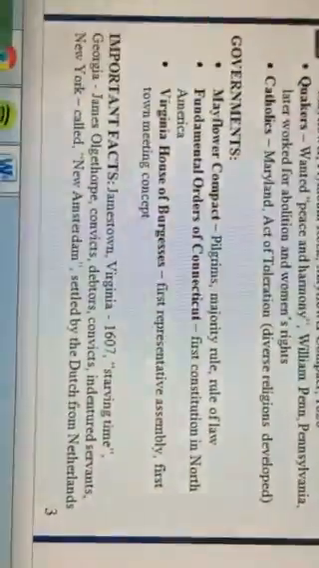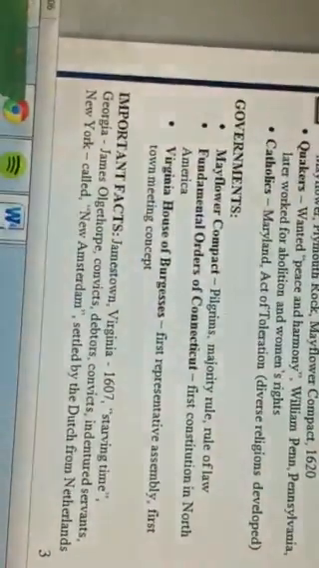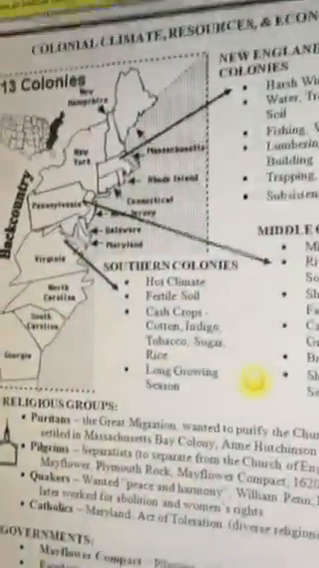And while we're talking about firsts, we have the Virginia House of Burgesses, which was the first representative assembly and the first concept of people meeting together to talk about government. When the Virginia House of Burgesses, hey Virginia, grows up, they become our modern day Congress, which is made up of the House of Representatives and the Senate.